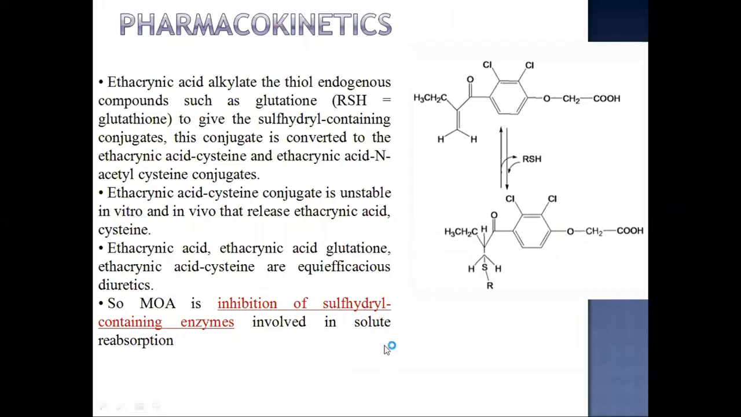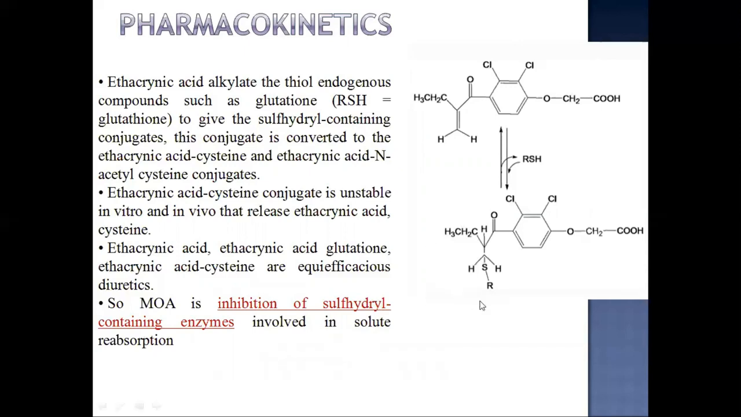The mechanism of action for this ethacrynic acid is that ethacrynic acid alkylates the thiol endogenous compounds such as glutathione to give the sulfhydryl containing conjugates. This conjugate is converted to the ethacrynic acid cysteine and ethacrynic acid N-acetyl cysteine conjugates. So here you can see these conjugates. Ethacrynic acid cysteine conjugate is unstable in vitro and in vivo and releases ethacrynic acid. So ethacrynic acid glutathione and ethacrynic acid cysteine are equi-efficacious diuretics.